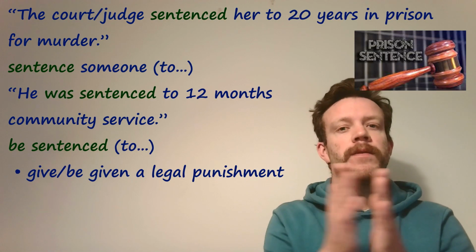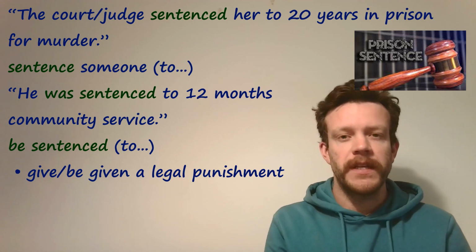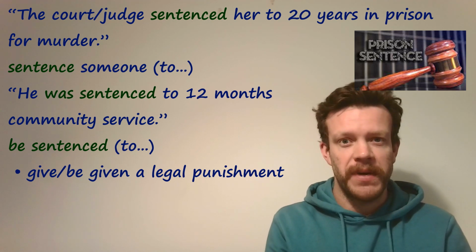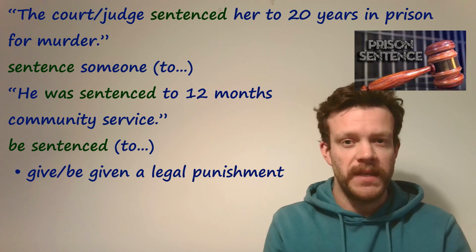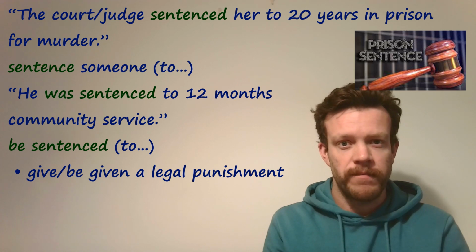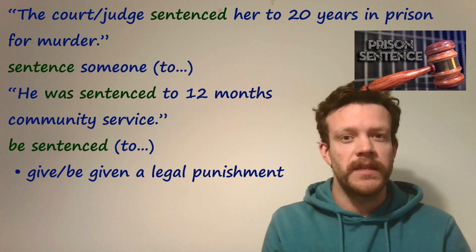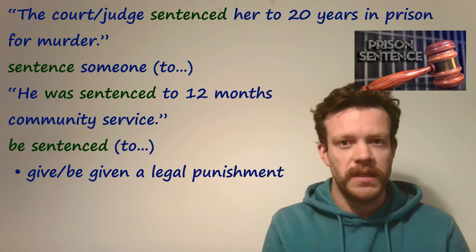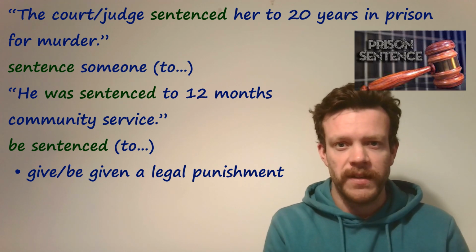And then the final stage, if the person is found guilty or convicted, the court or judge will sentence that person, or again in the passive, the person will be sentenced, to talk about the punishment they receive. Typically, this is going to be prison. The judge sentenced her to 20 years in prison, or something like community service. He was sentenced to 12 months community service.